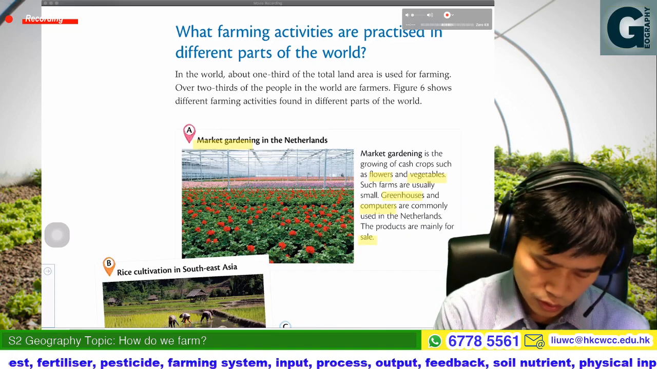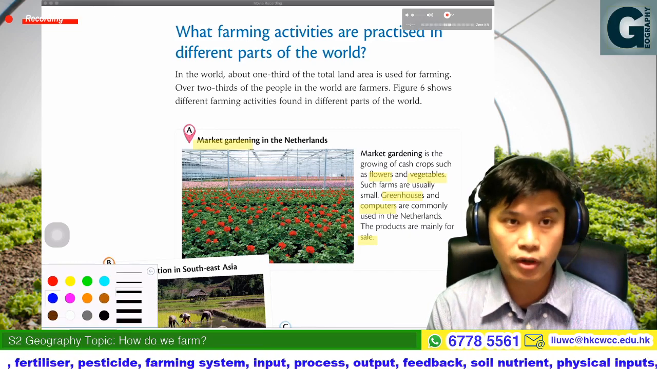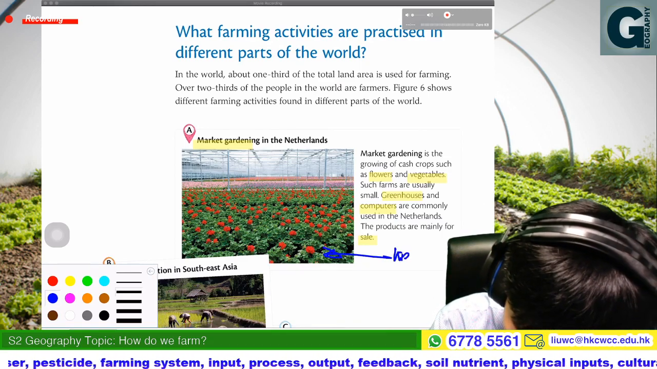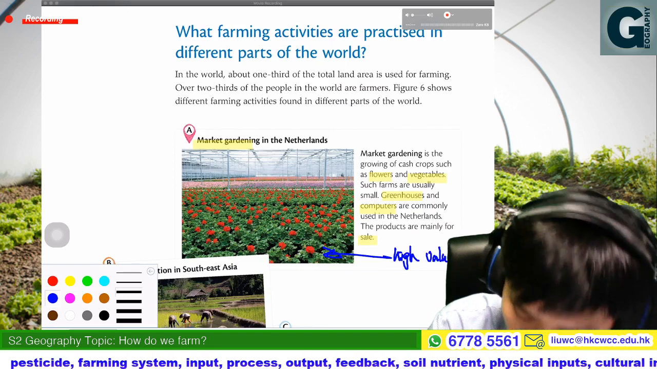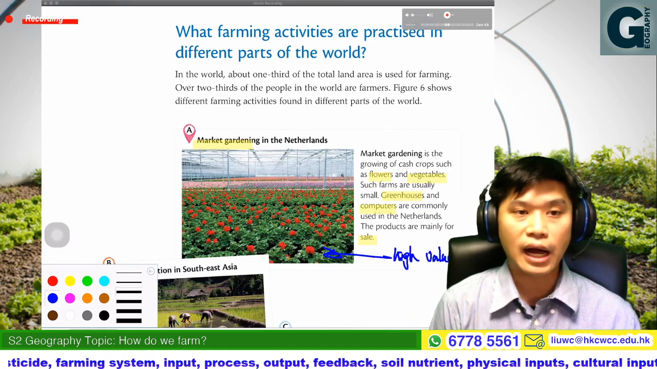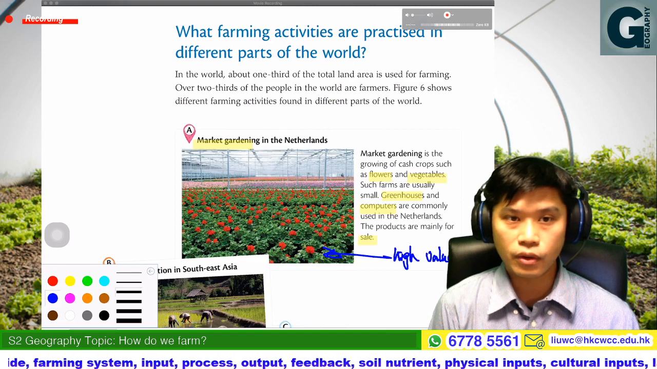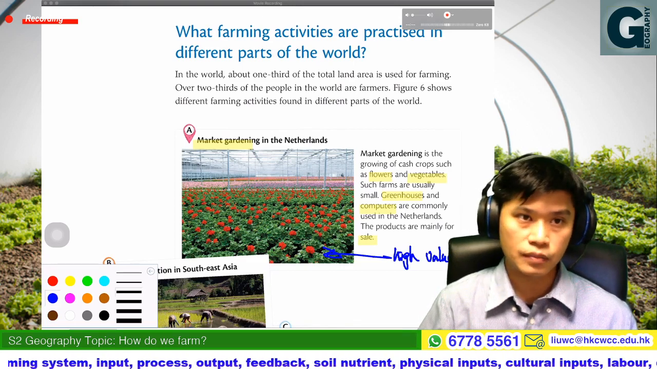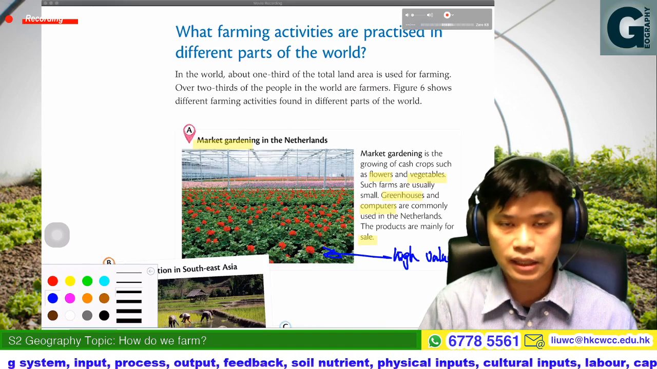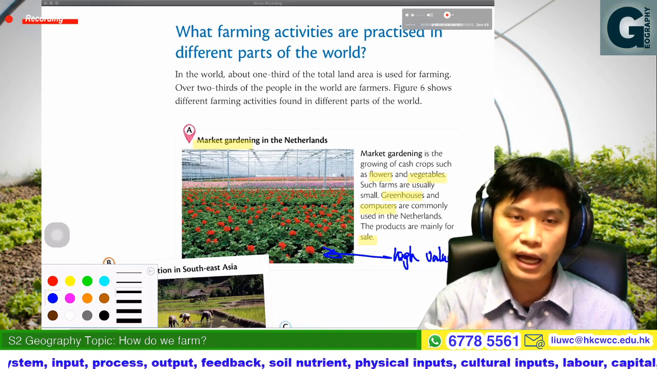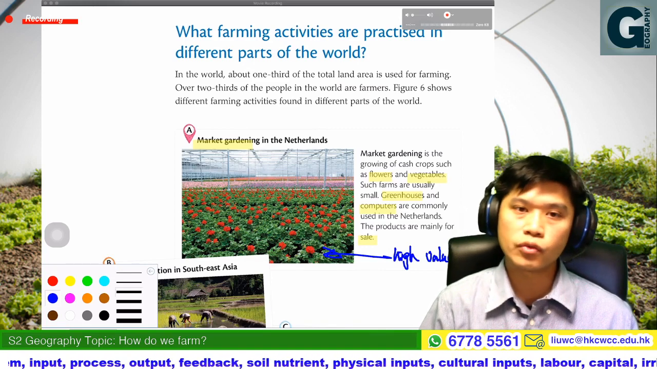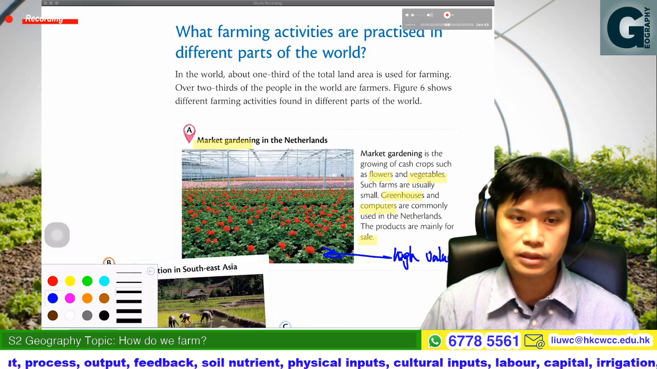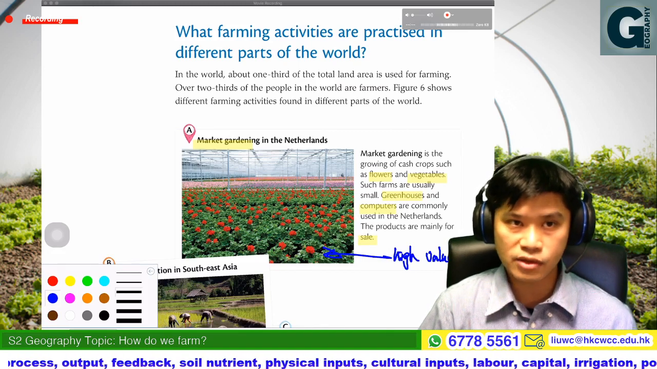Why? It is because those farm projects, like the flowers, normally have quite high value. Therefore the farmer can gain a relatively high level of income, and that is market gardening: to grow high value flowers and also vegetables. One of the famous examples in the world would be the Netherlands.